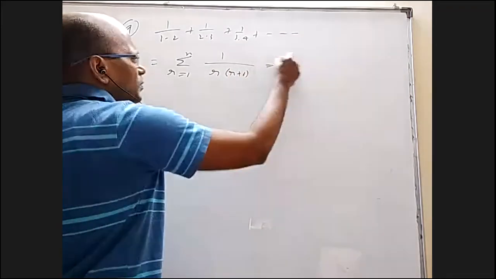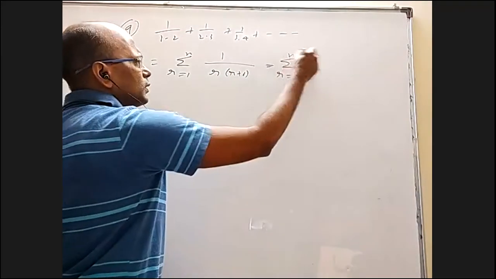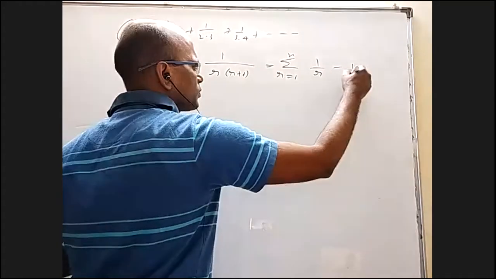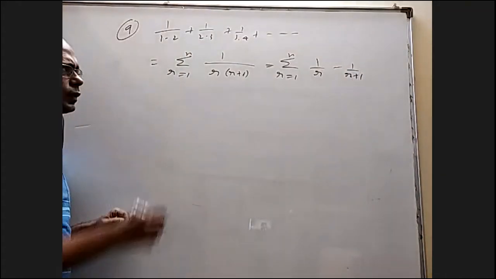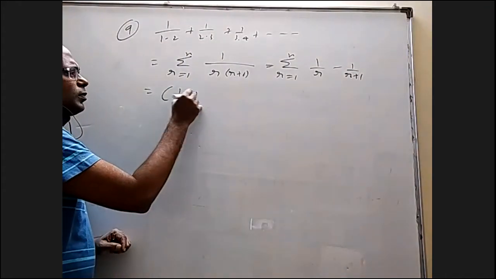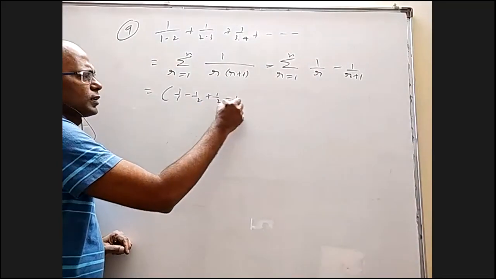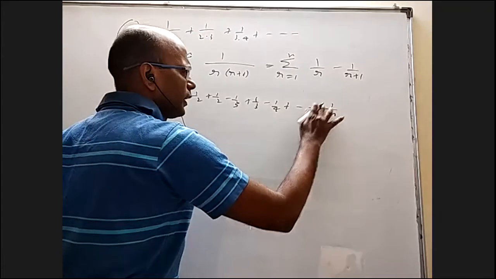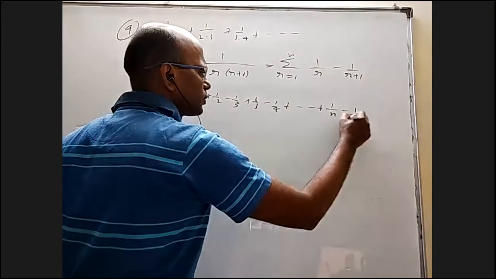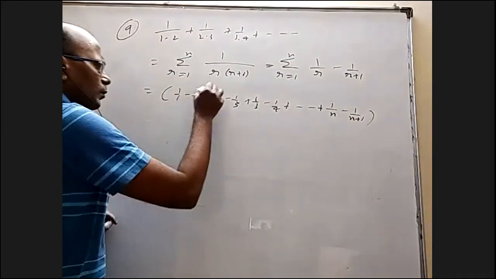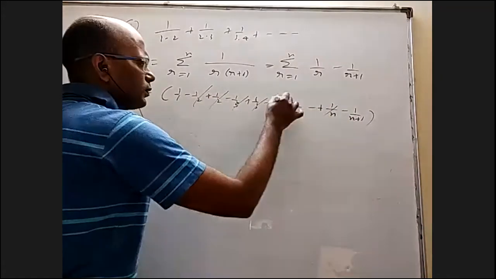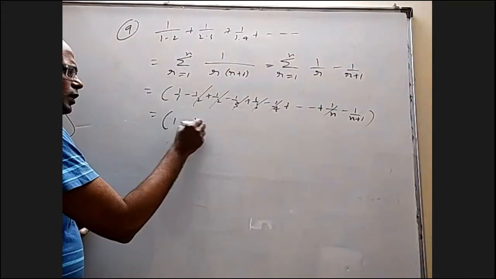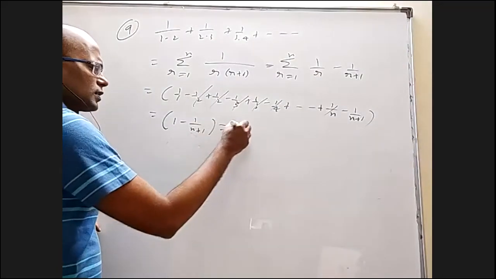I'm sure very simple partial fractions will give you 1 by r minus 1 by r plus 1. That is 1 by 1 minus 1 by 2, 1 by 2 minus 1 by 3, 1 by 3 minus 1 by 4, up to 1 by n minus 1 by n plus 1. All will cancel, which is 1 minus 1 by n plus 1, which is n by n plus 1.